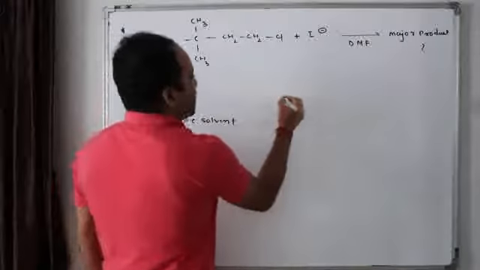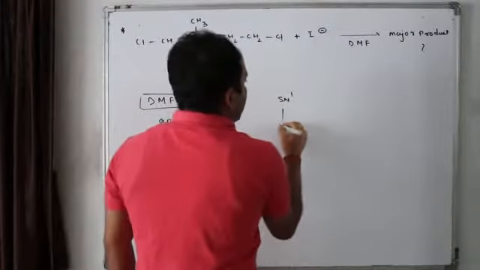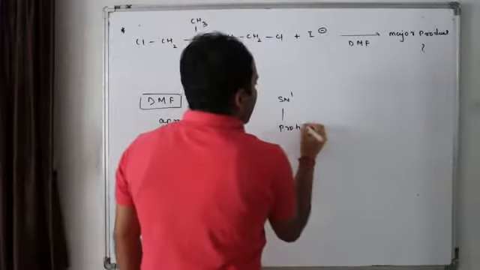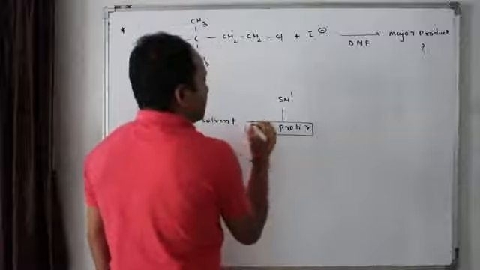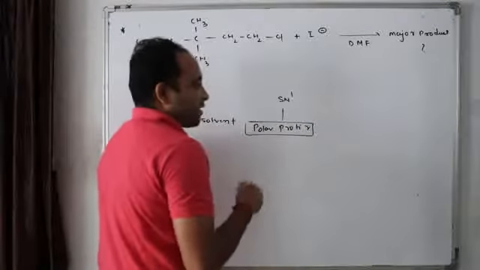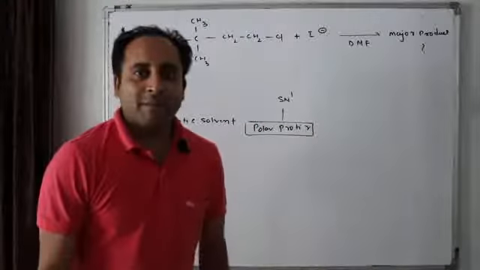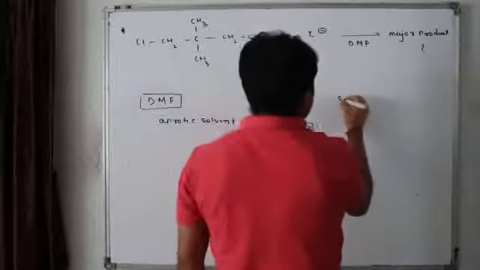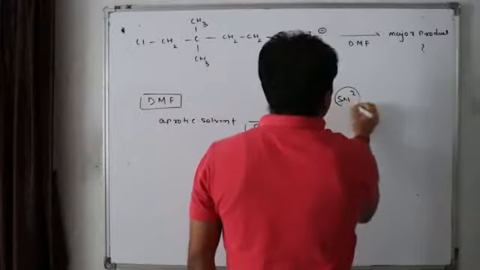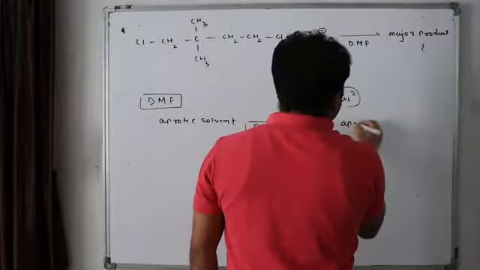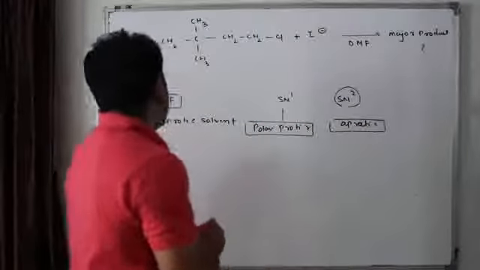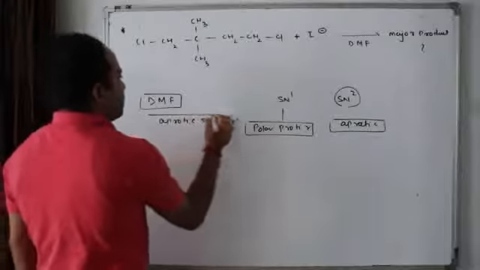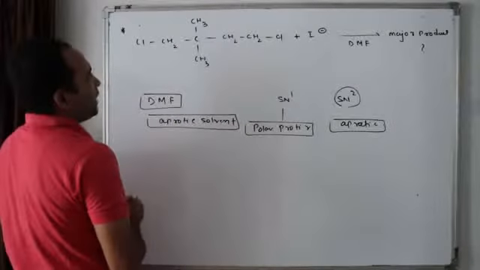We discussed that in SN1, polar protic solvents are very helpful because they produce acidic hydrogen, they support the stability of the carbocation. But in case of SN2, polar aprotic solvents support, isn't it? So DMF is an aprotic solvent. Clear? What will happen in DMF?